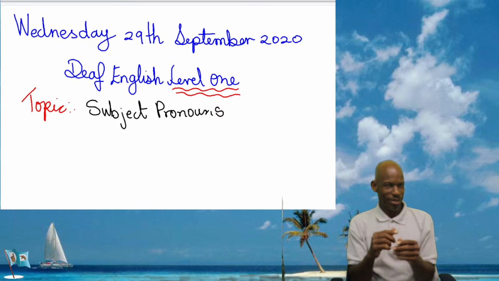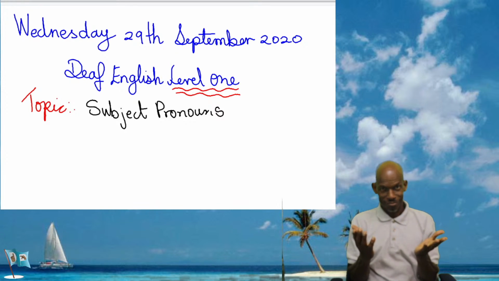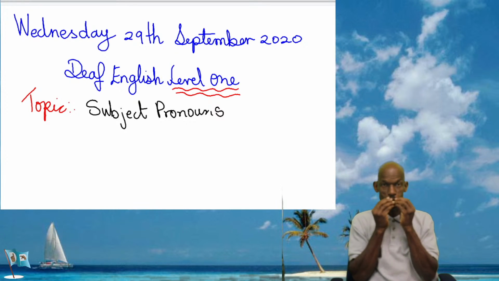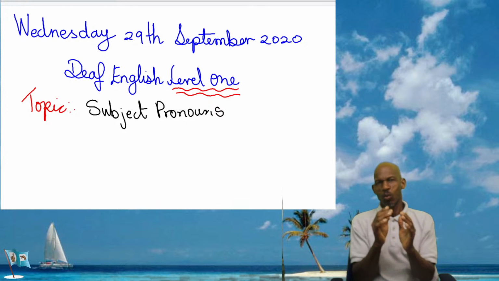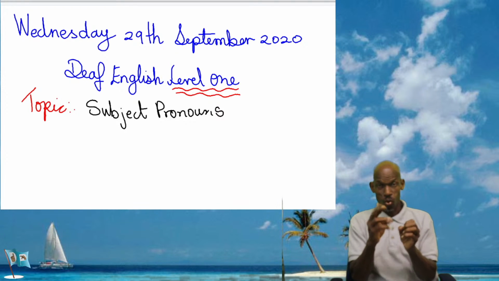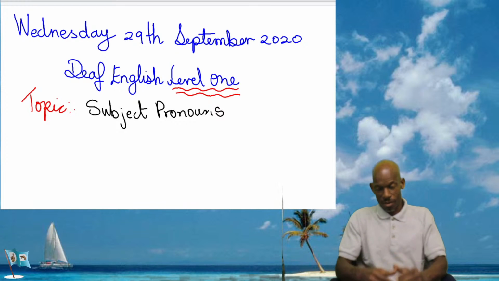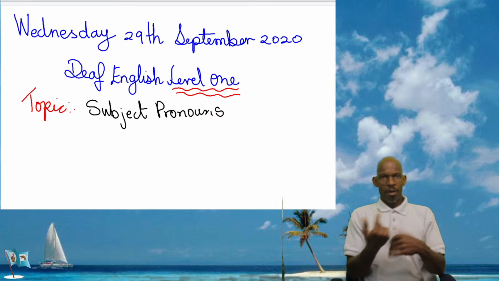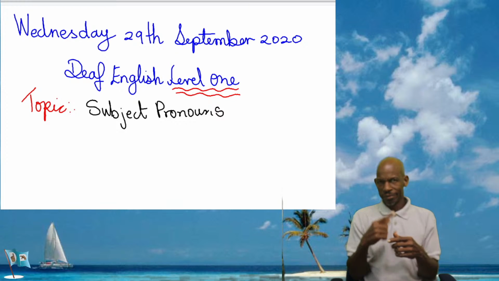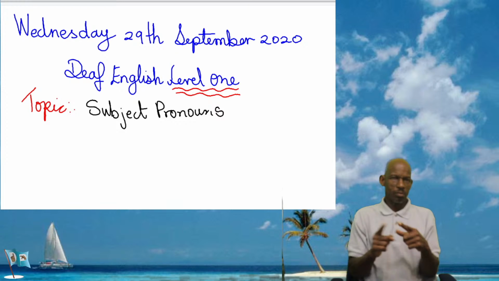Those persons who missed the last class, we had it on Sunday. The makeup class was on Sunday. If you missed that class, you can see us on the YouTube channel. Just check the YouTube channel for our English level 1 classes, and you will see that our class was on a Sunday, that we made up for the day we missed last week. We are continuing on every Wednesday at 6 p.m. so that we'll continue with our English.